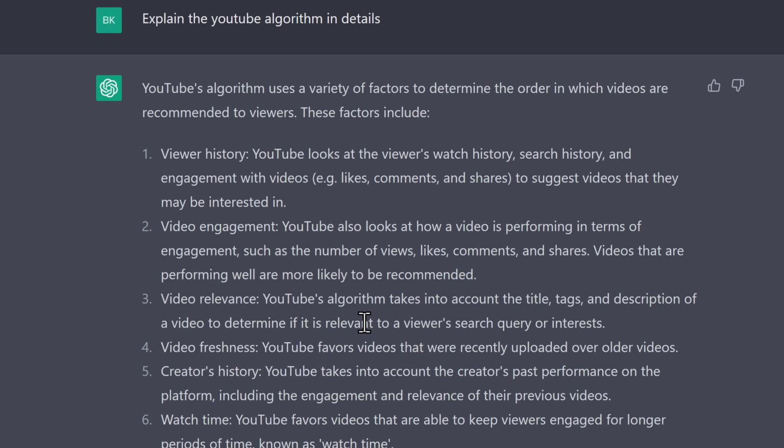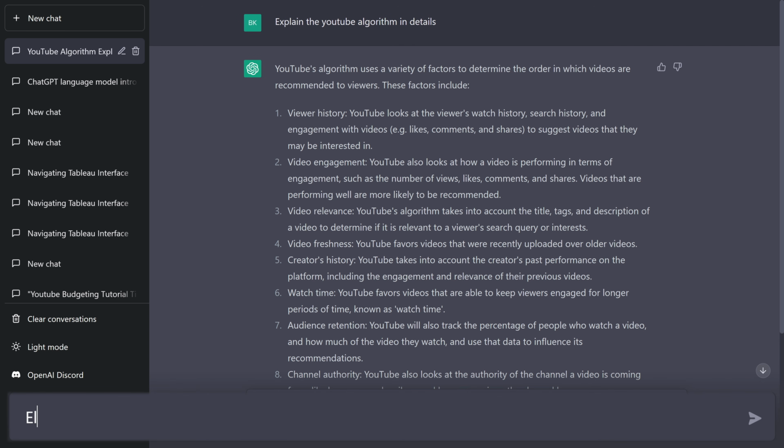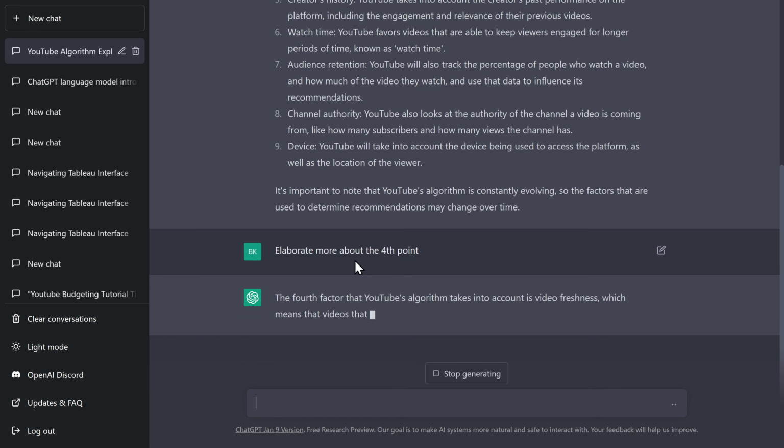So with this, you can extend your knowledge about the YouTube algorithm using ChatGPT. And if one of those factors is not clear for you, you can ask ChatGPT to give you more details. For example, we can say, elaborate more about the fourth point, about the video freshness. So let's see.